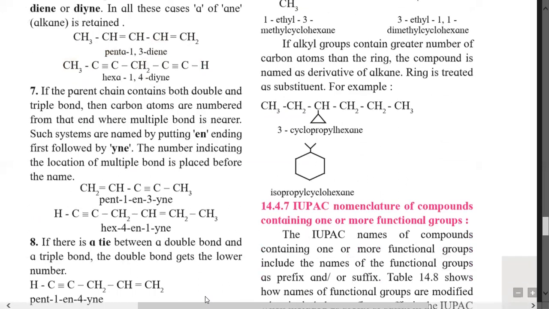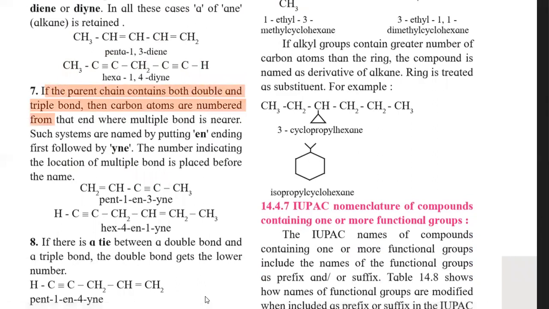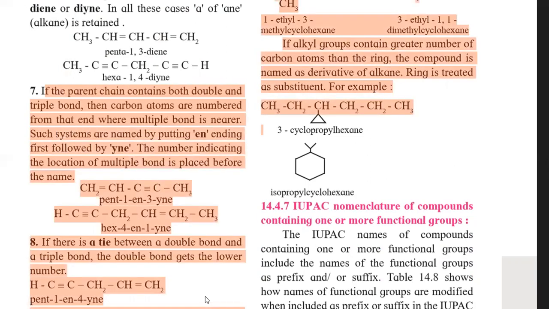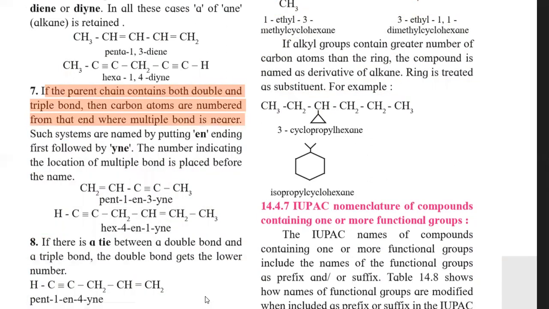Rule number 7 is, if the parent chain contains a double bond and a triple bond, then the carbon atoms are numbered from that end where the multiple bond is nearer. Such systems are named by putting the en ending first followed by yne. The numbering indicating the location of the multiple bond is placed before the name.